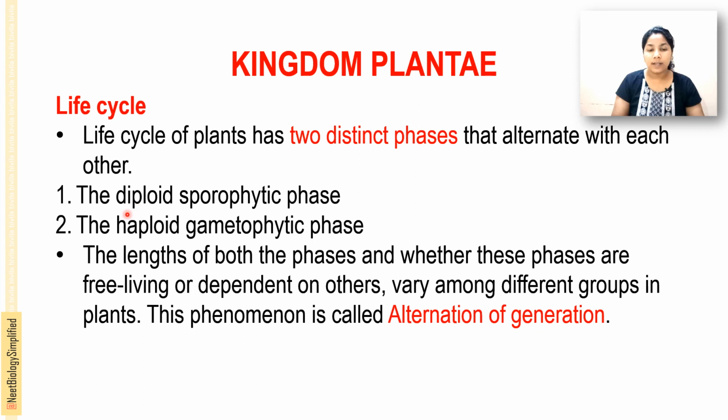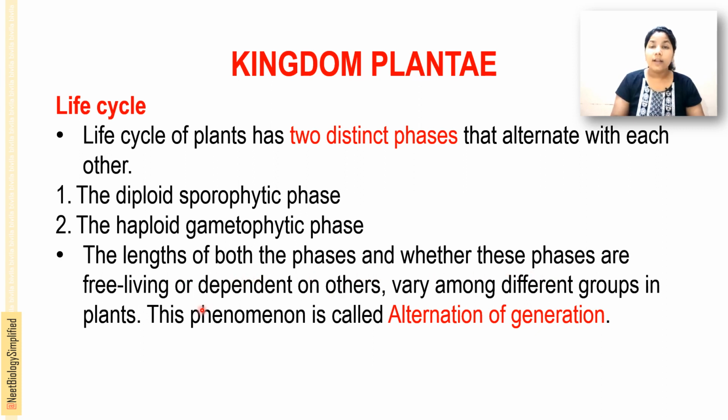Diplo means two. The other is the haploid gametophytic phase, where the nucleus is N.